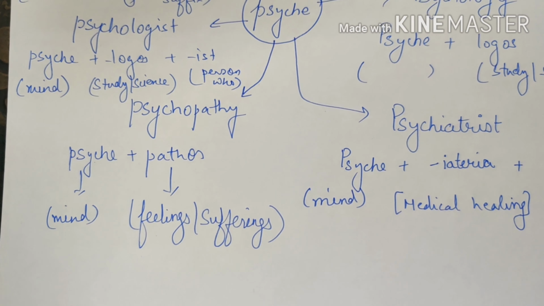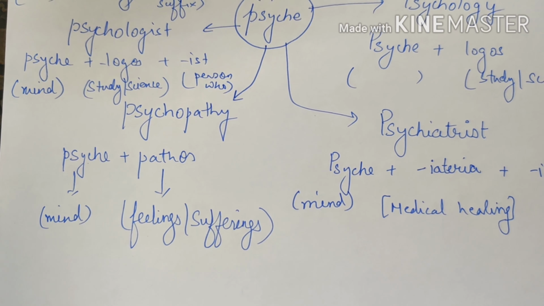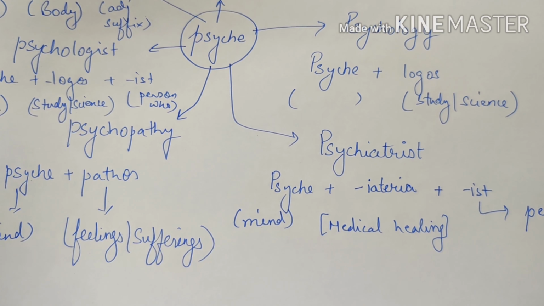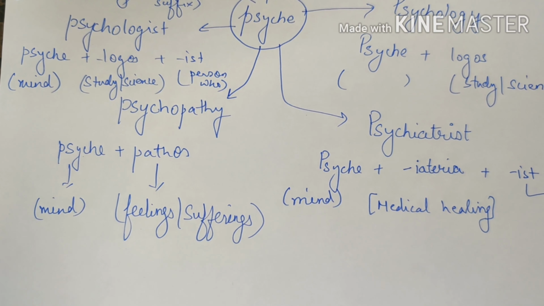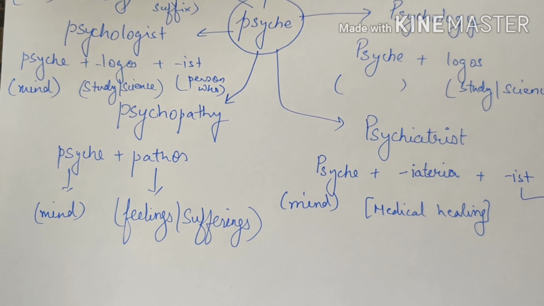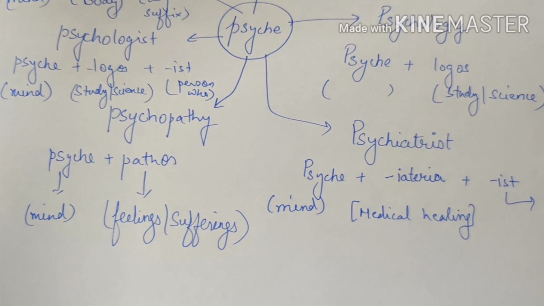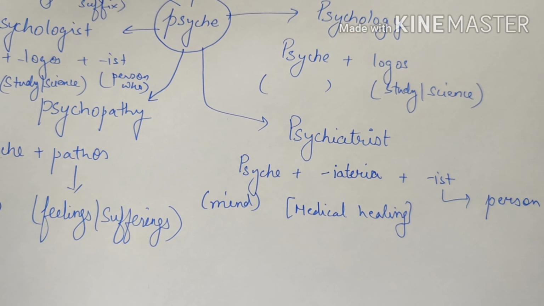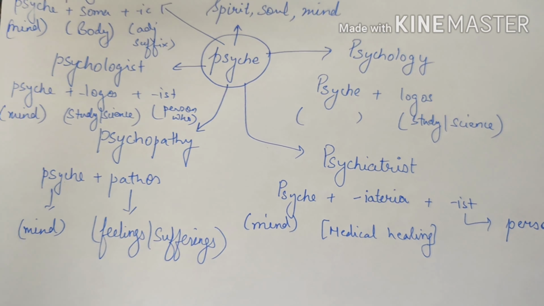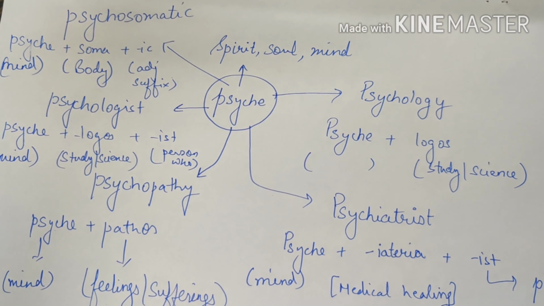Similarly, psychologist. Psychologist is a word that comes if we add ist to the word psychology. Psychologist comes from psyche, logos and ist. A person who studies the human mind is a psychologist, whereas a person who helps in the medical healing of a mind is a psychiatrist. So this is the difference that you're learning between a psychologist and a psychiatrist.